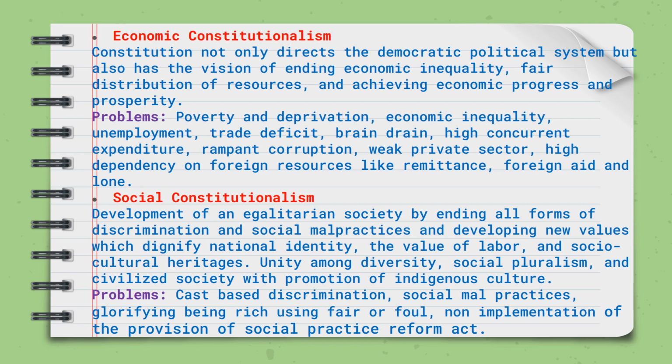What are the problems of social constitutionalism in Nepal? Caste-based discrimination, social malpractices like chaupadi, glorifying being rich by fair or foul means, even if a person is rich through corruption, the society thinks he has progressed, non-implementation of the provisions of the Social Practice Reform Act. These are the problems of social constitutionalism.